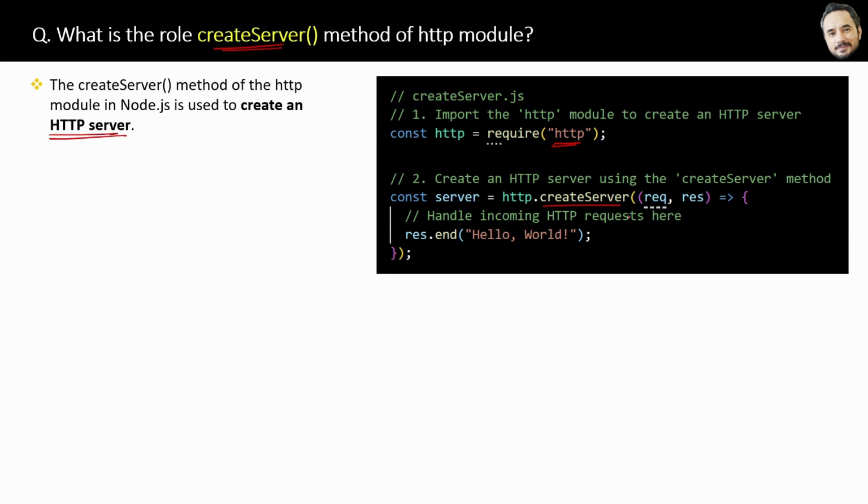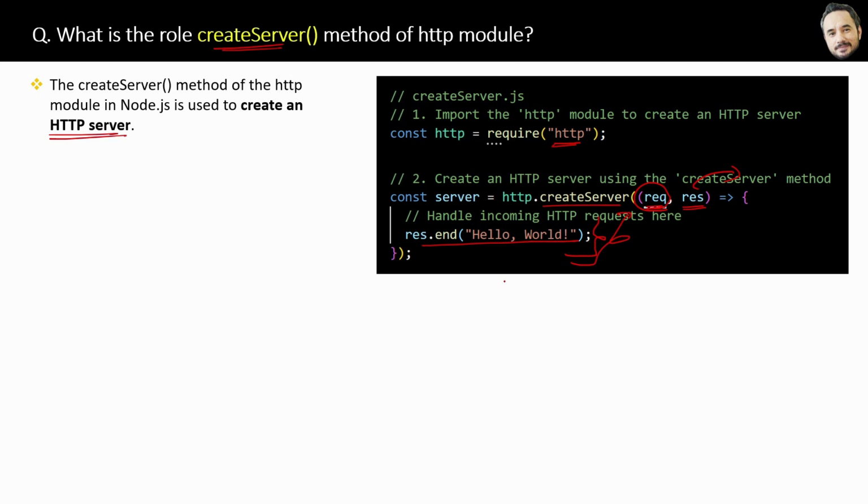So basically here your server is now created and it is able to handle request and response which it is accepting as the parameter. Now here the second parameter of this create server function is itself a callback function, right? So which is basically the logic when you will receive the request, which this logic will execute after you receive the request and before sending the response back. This in between logic will execute.